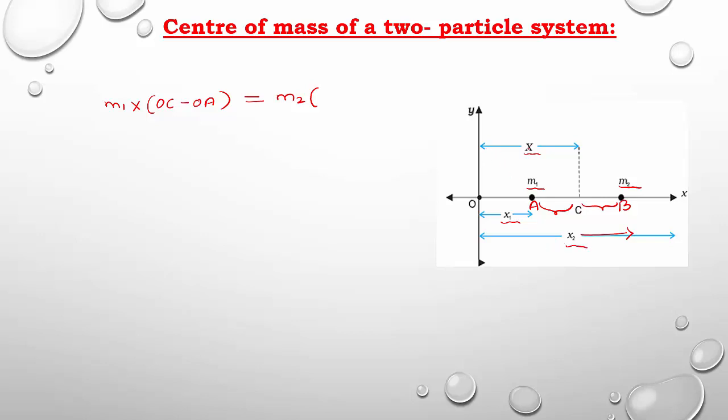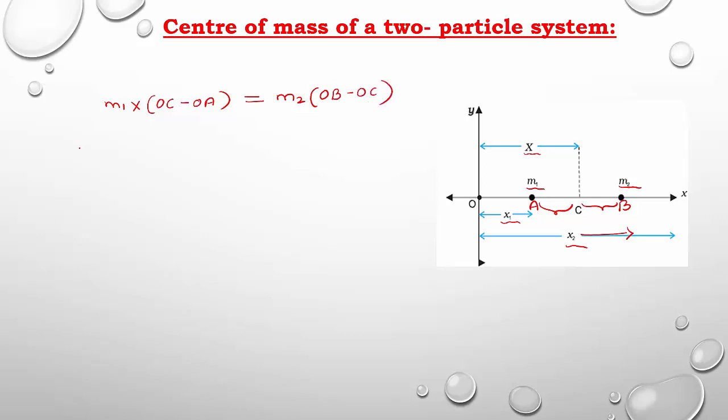The distance from O to C is x. Total distance minus that distance gives the BC value. So we can write x2 minus x, or instead of x2, we can write OB minus OC.